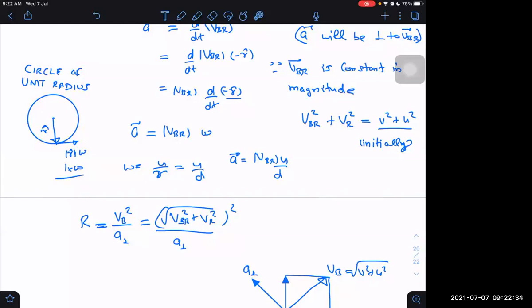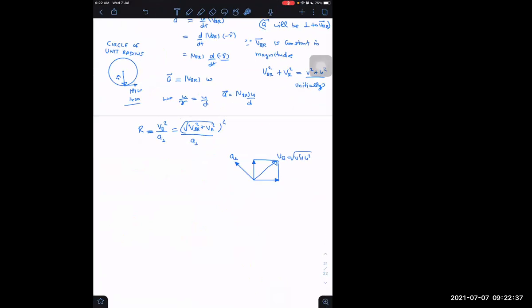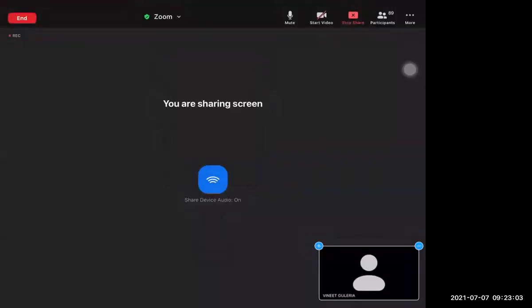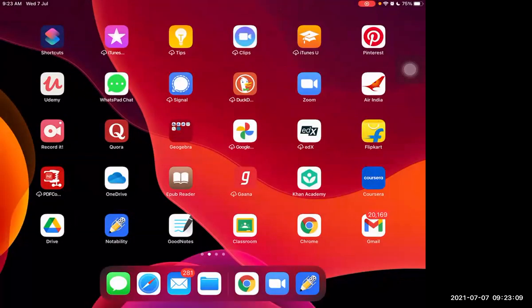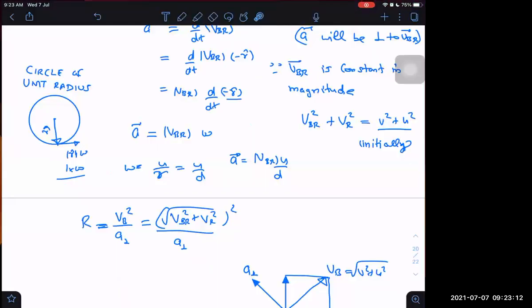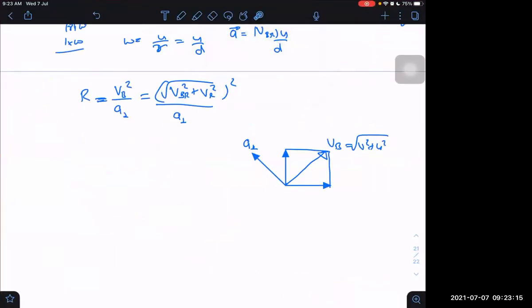Acceleration is equal to VBR divided by... So where was I?